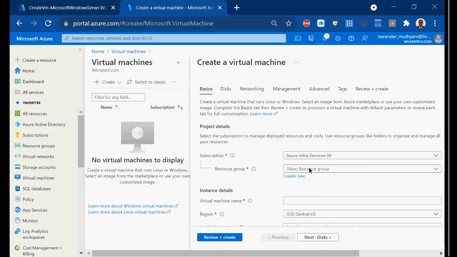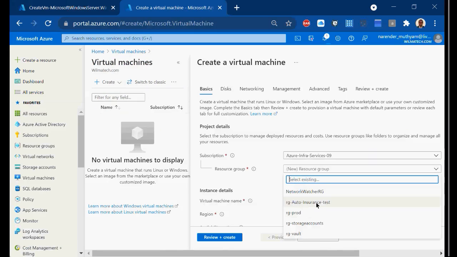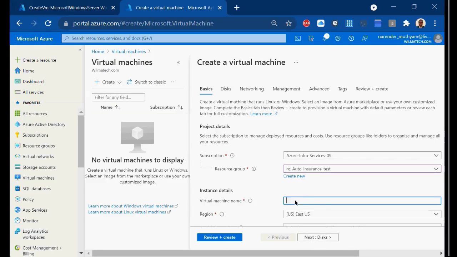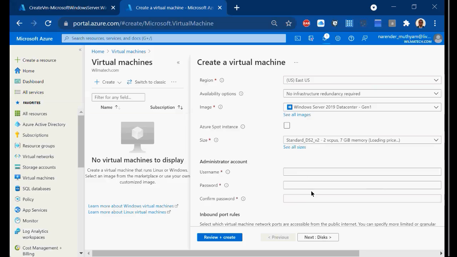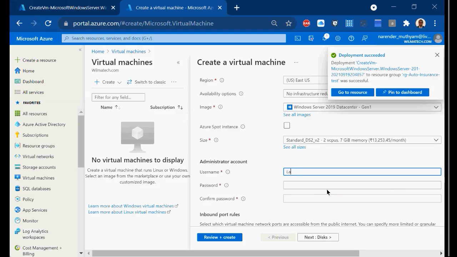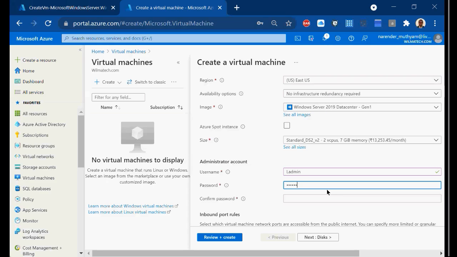Here I'll choose the same RG, and I'm calling it VM app test 01. Where do you want to place it? East US, same place, and I'm leaving all these things as they are and providing all the credentials to log into the VM.